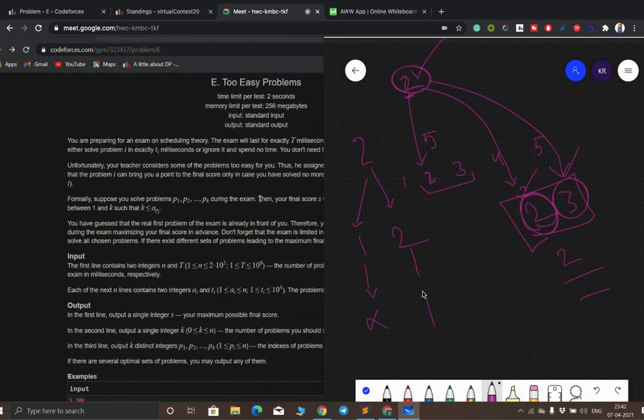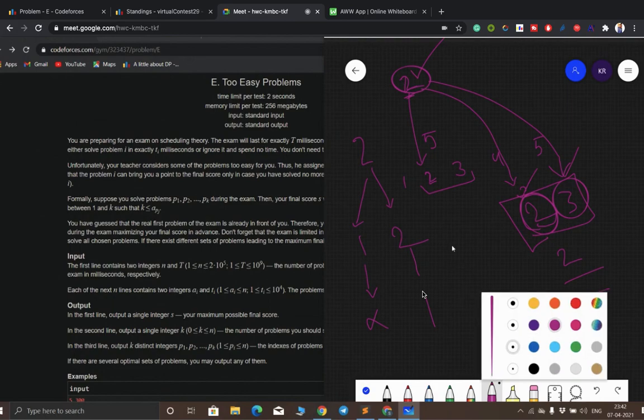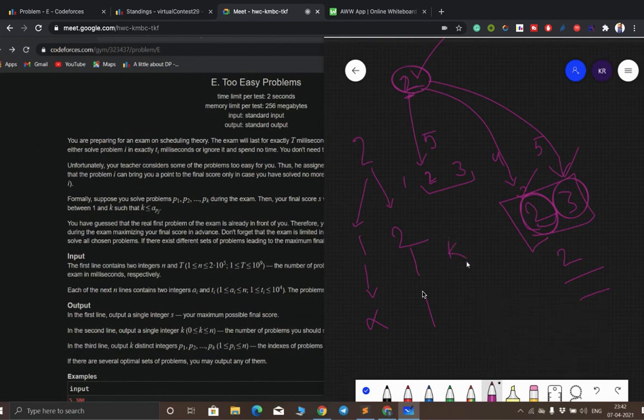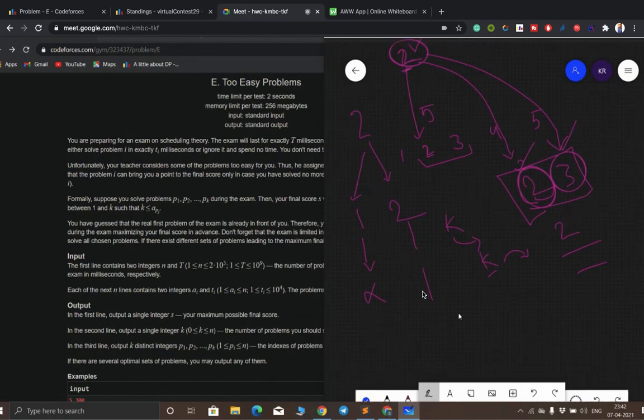So we will only choose those problems whose a of i value is k or greater than k, as we have to choose k problems. But I think the task here is how can we find k, which value of k. Yes, that's the main point.